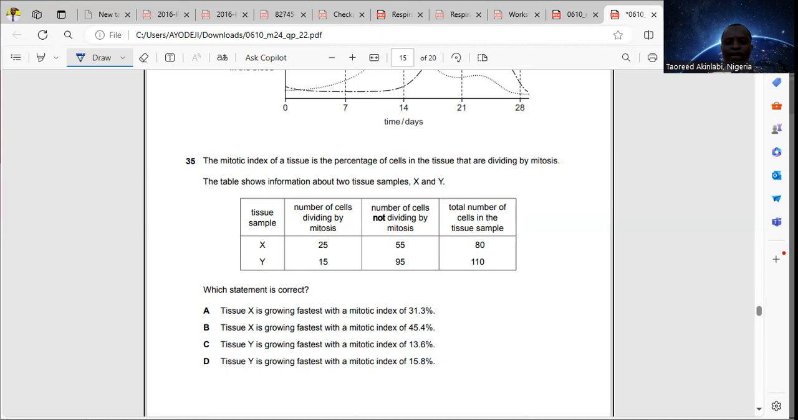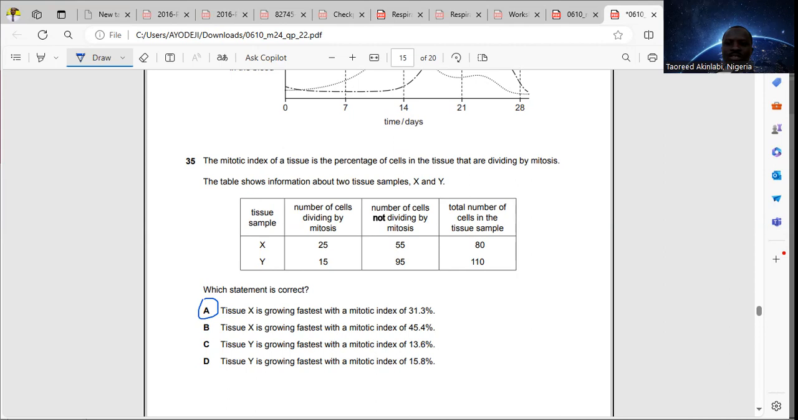While the mitotic index for tissue Y will be 15 divided by the total number of cells, that is 110, times 100 over 1, and that would be 13.6%. That's for tissue Y. Now then, let's look at the options here. Tissue X is growing fastest with the mitotic index of 31.3%. That is actually the correct answer because the higher the mitotic index, the faster the rate of growth of the tissue.